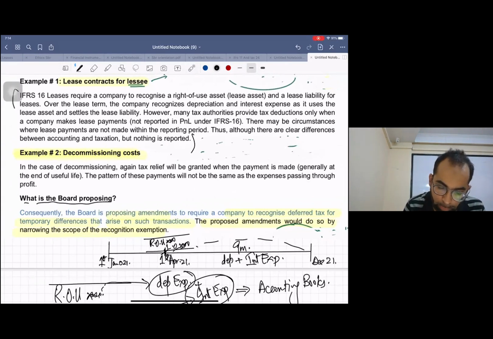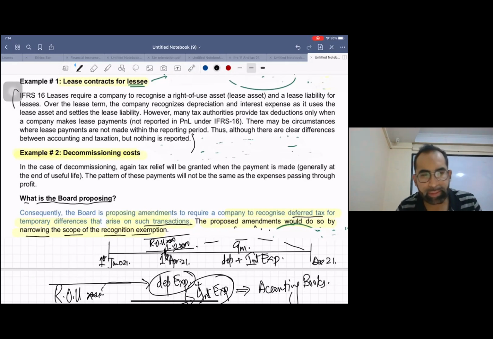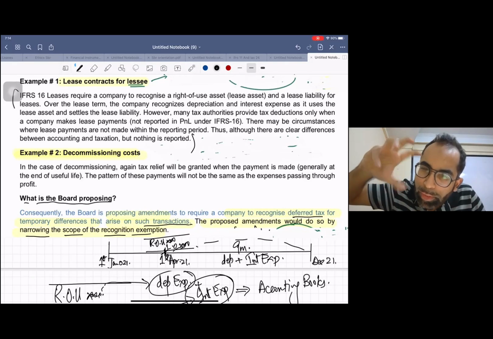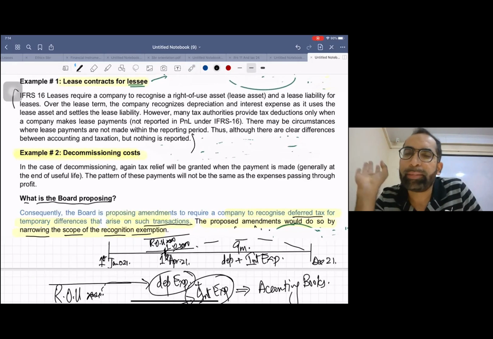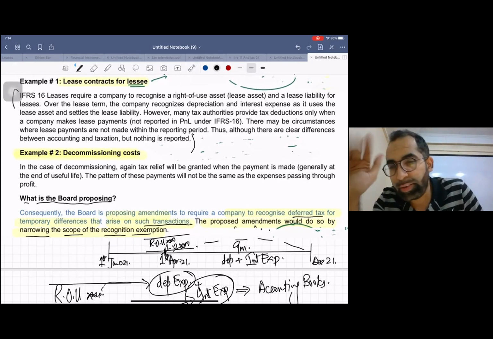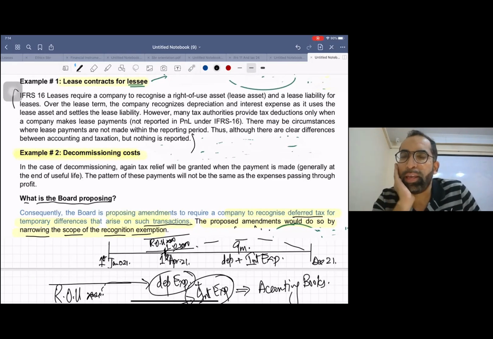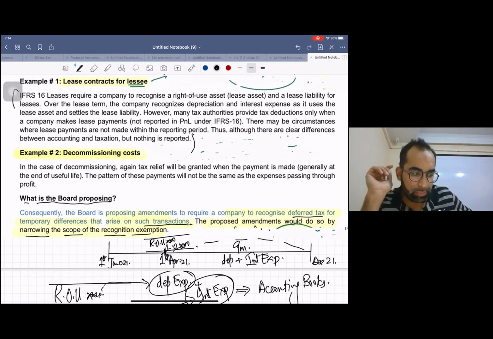Consequently, the board is proposing amendments to require a company to recognize deferred tax for temporary differences that arise on such transactions. The proposed amendment would do so by narrowing the scope of the recognition exemption. That means they are going to change some of these recognition exemptions, because they think they are not always correct. Okay, so keep this in mind.